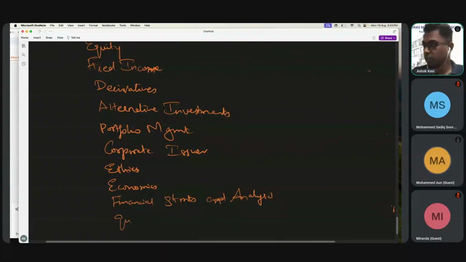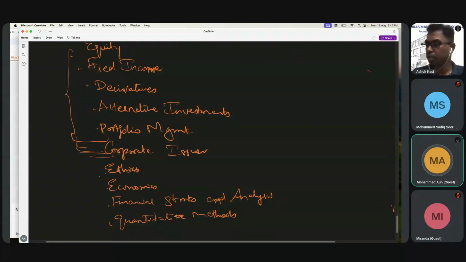Then quantitative methods. So that's 1, 2, 3, 4, 5, 6, 7, 8, 9, 10. These all are considered as products. These are the tools to understand these products better. These all are the subjects.